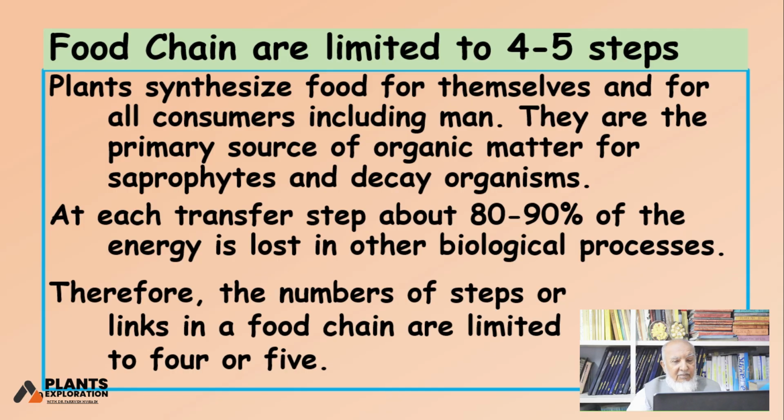Therefore, the number of steps or links in a food chain is limited to 4 or 5. So, there are no indefinite links. Generally 4, 5 links are there, and thereafter the energy ends and the chain stops.